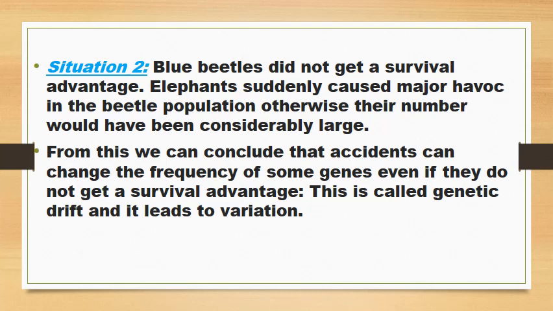Situation 2. Blue beetles did not get a survival advantage. Elephants suddenly caused major havoc in the beetle population. Otherwise, their number would have been considerably large. From this, we can conclude that accidents can change the frequency of some genes even if they do not get a survival advantage. This is called genetic drift and it leads to variation.